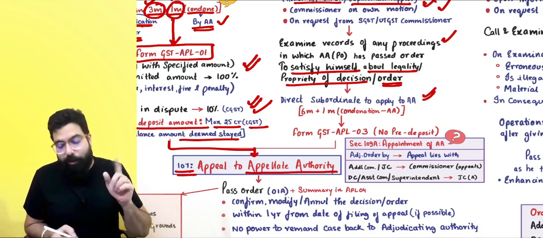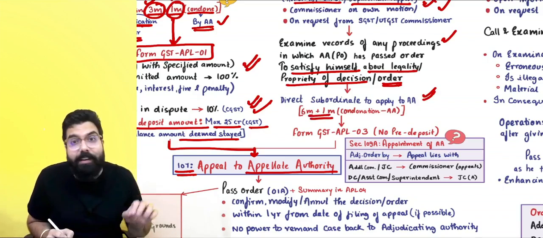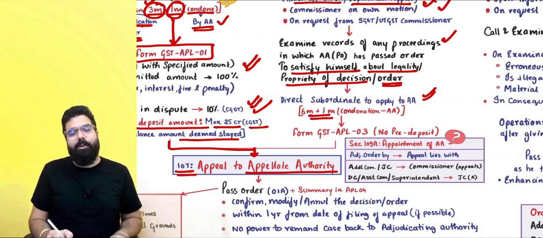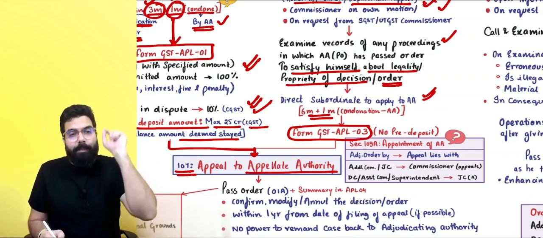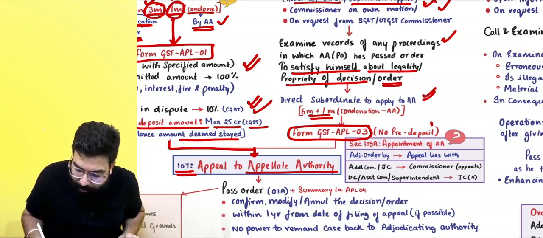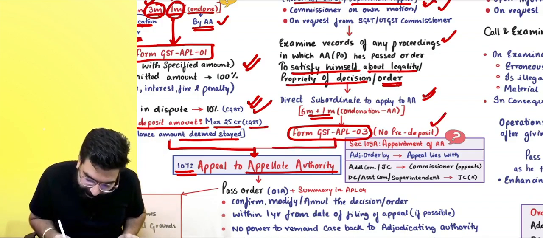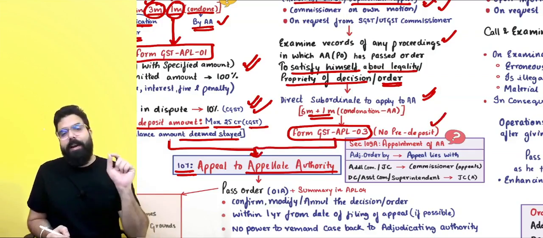Appeal by the department should be filed within 6 months plus 1 month. Delay can be condoned by the appellate authority. Appeal goes in APL 03 when the department is filing. Appeal goes in APL 03 along with no pre-deposit. And the appeal will go to the appellate authority.